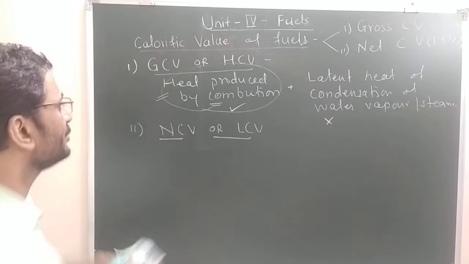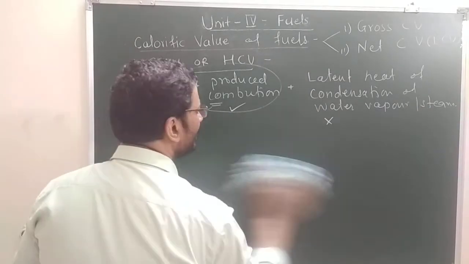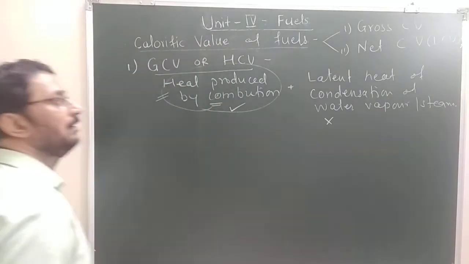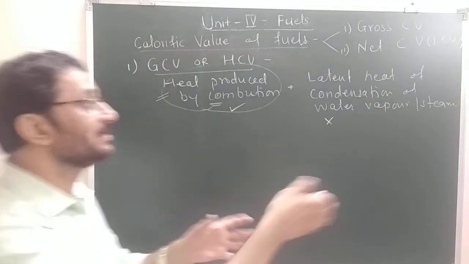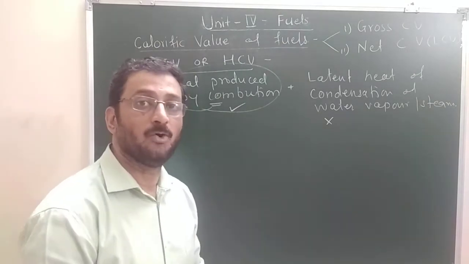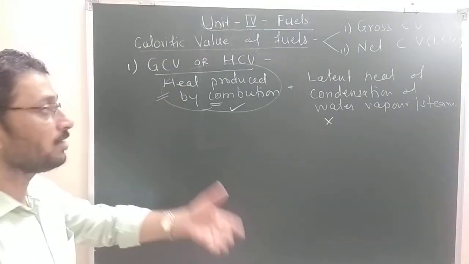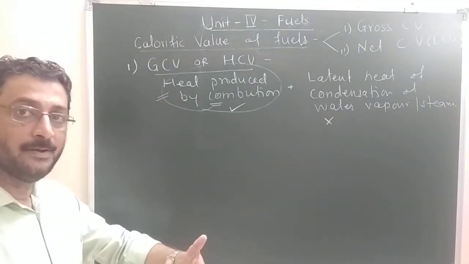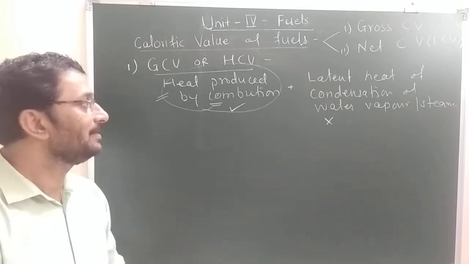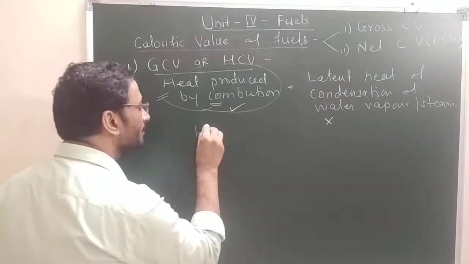So how to make a relation of this? How do we get a water vapor? Water vapor has a certain amount of heat, that is called latent heat, hidden heat in the water vapor. So that water vapor is obtained from the fuel on its combustion, provided my fuel has hydrogen.